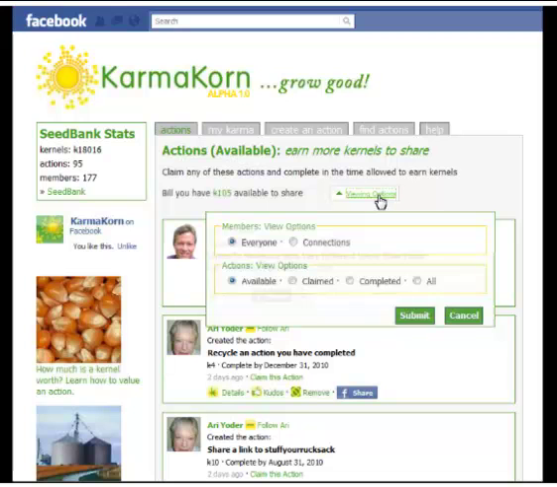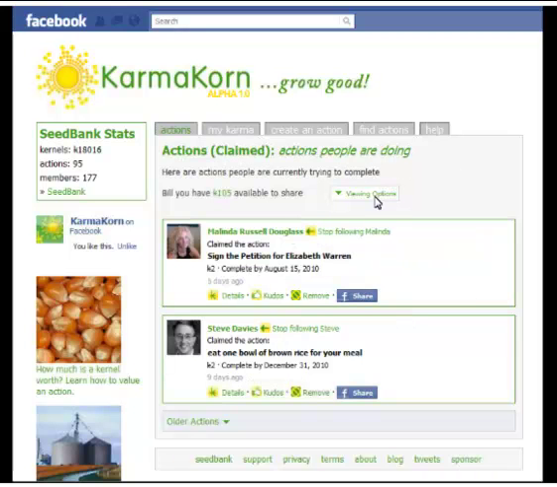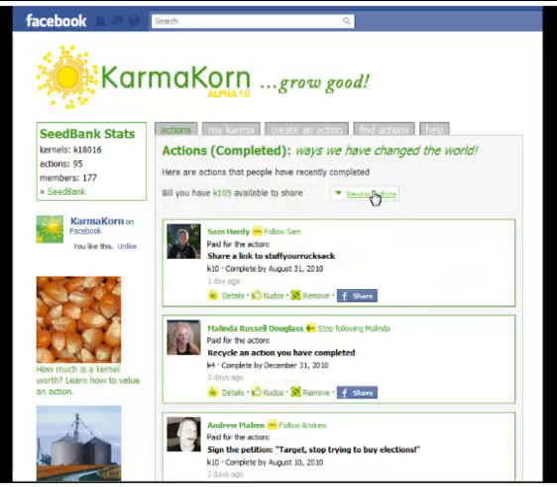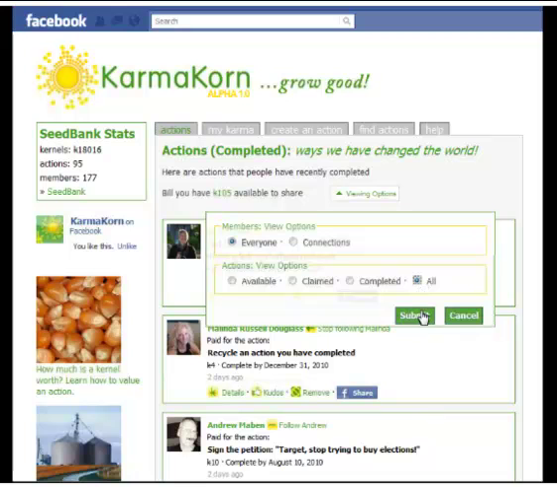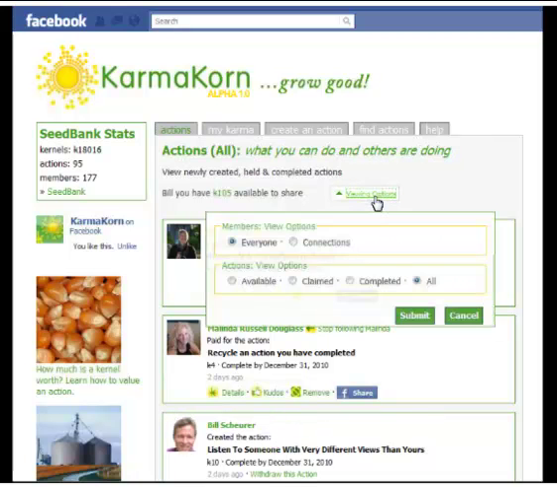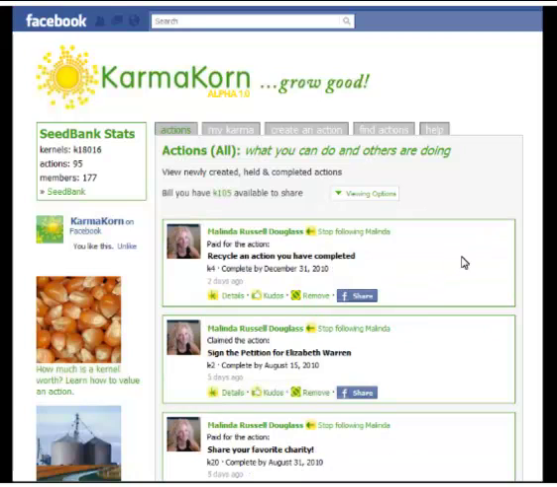But using the viewing options filter, you can switch this and see actions that were recently claimed, or you can switch it and see actions that were recently completed, or you can see all actions no matter what their status. You also, using the viewing options filter, can see actions from everyone or just from your KarmaKorn connections, which are people that either you're following or are following you in the KarmaKorn application.